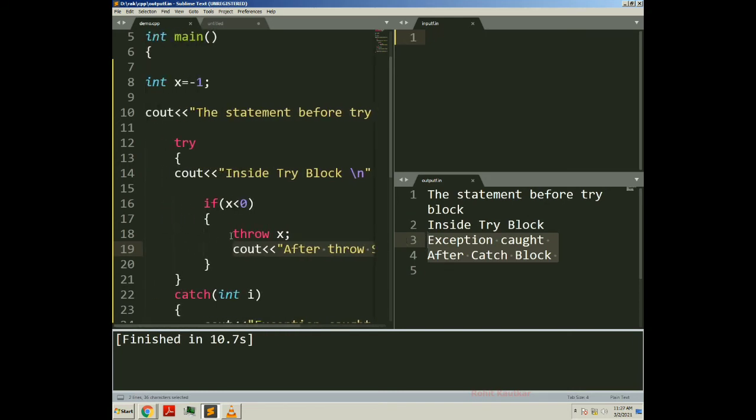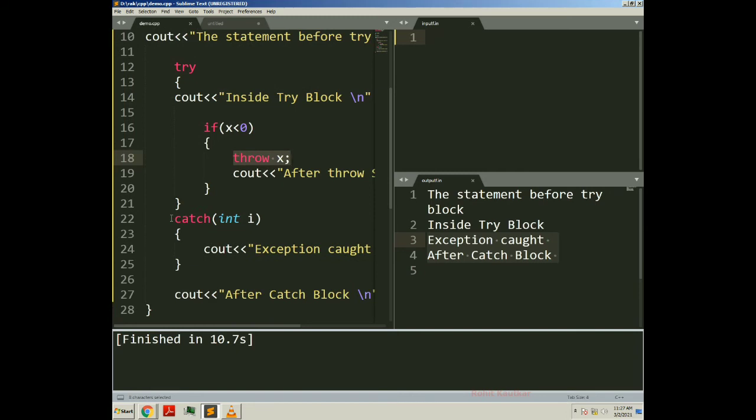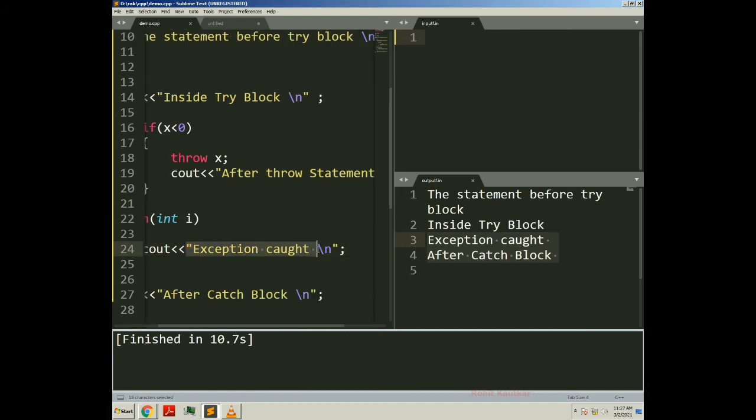So control will come outside of the try block because of this throw statement, and it will search for the appropriate catch block. As we are throwing an integer type of exception, it will be caught in this catch block, because here we are specifying an integer I variable. So it will enter within this catch block and display "exception caught".